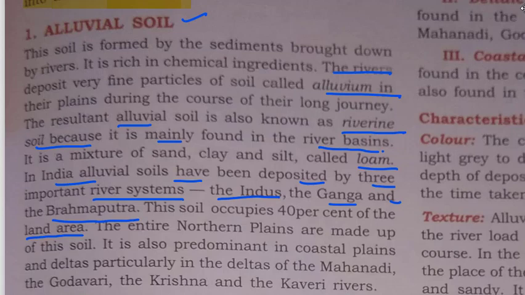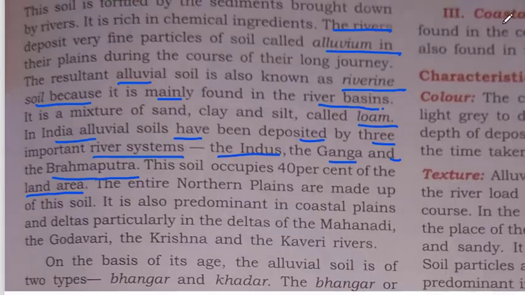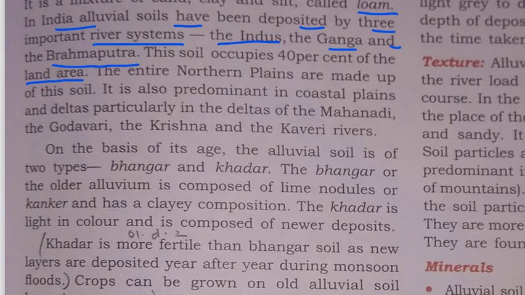It is also predominant in coastal plains and deltas, particularly in the deltas of the Mahanadi, the Godavari, the Krishna and the Kaveri rivers. On the basis of its age, the alluvial soil is of two types, Bangar and Khadar.